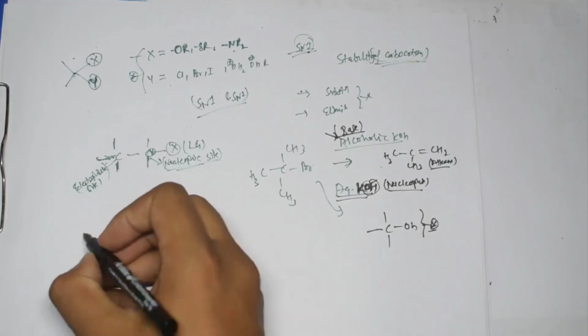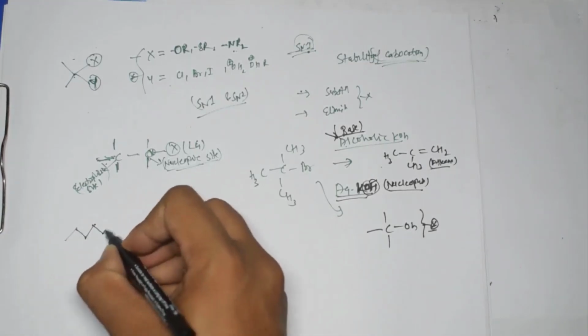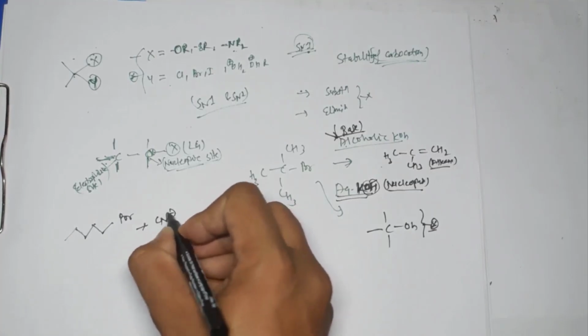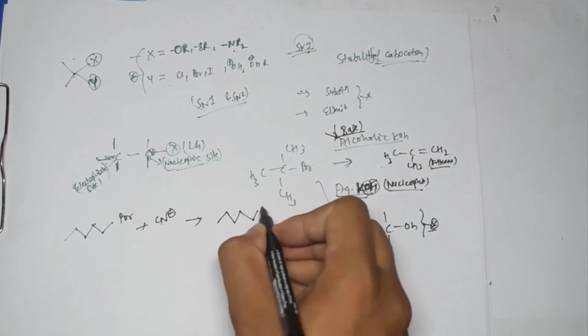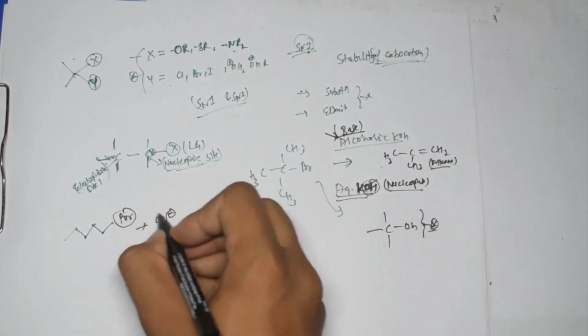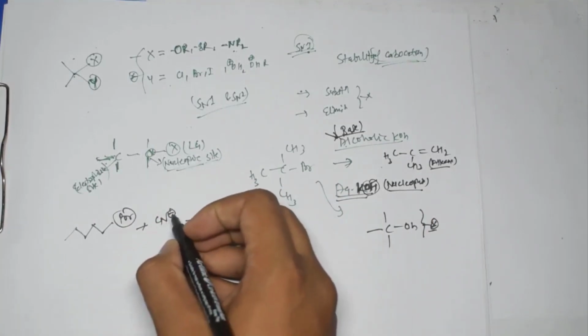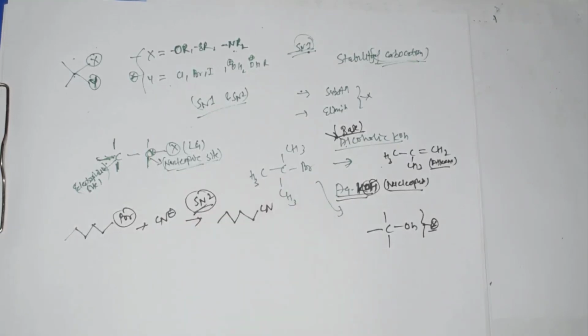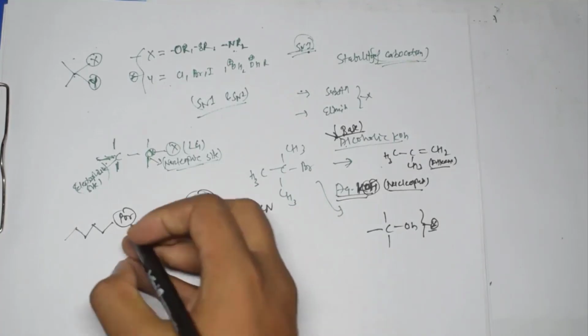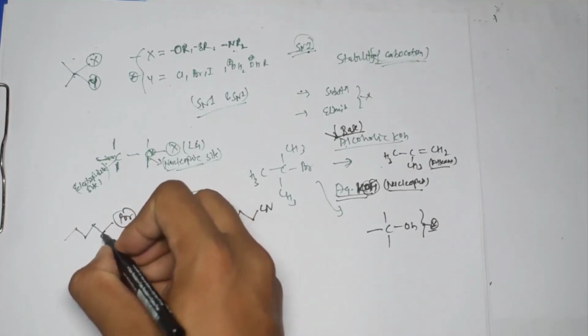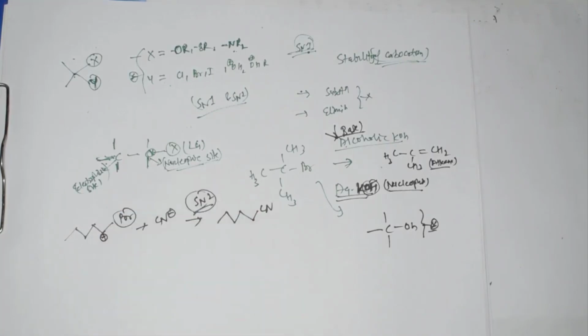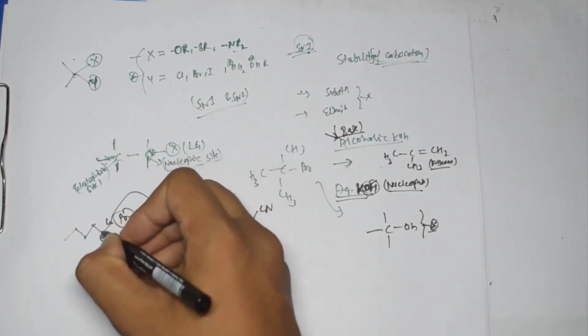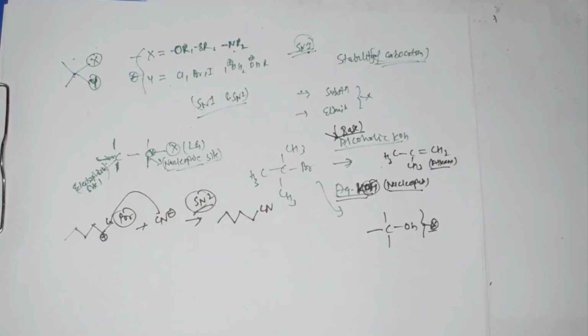For example, if I am taking something like this, here if we have this Br, and here we have this CN minus, definitely in this case the reaction will be something like this, this Br will be replaced by this one. And here this will proceed via which mechanism? This will proceed via SN2 mechanism. Please remember this one. This is not going to proceed via SN1 mechanism. The reason is that the carbocation which would form here is a 1 degree carbocation. So this CN minus will attack from the back side to this Br, and the formation of this product will take place, right? So that is the thing.